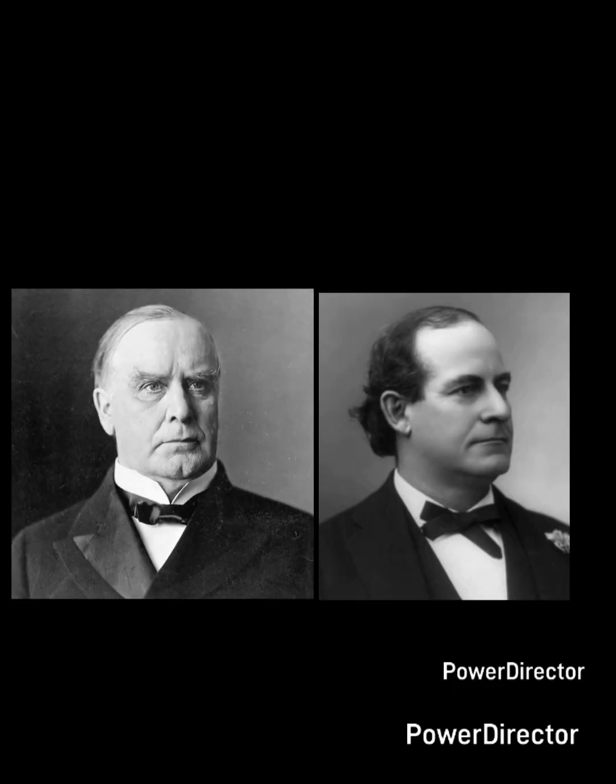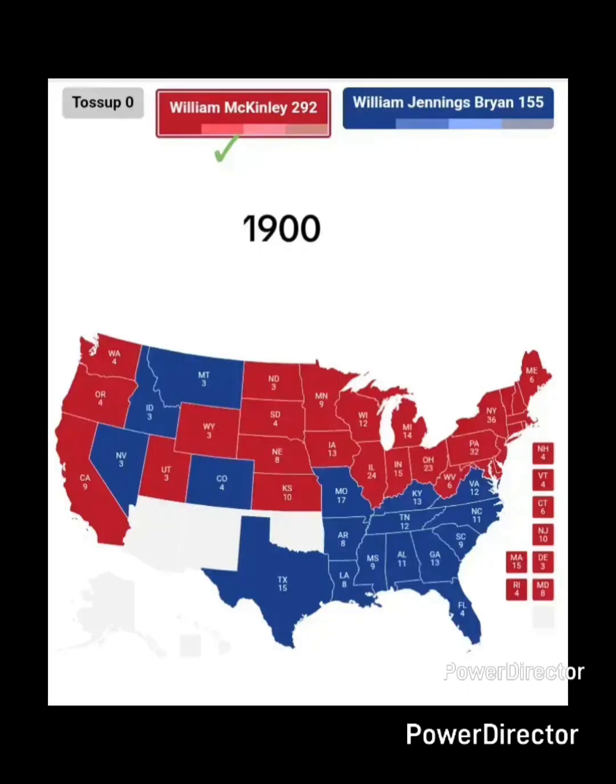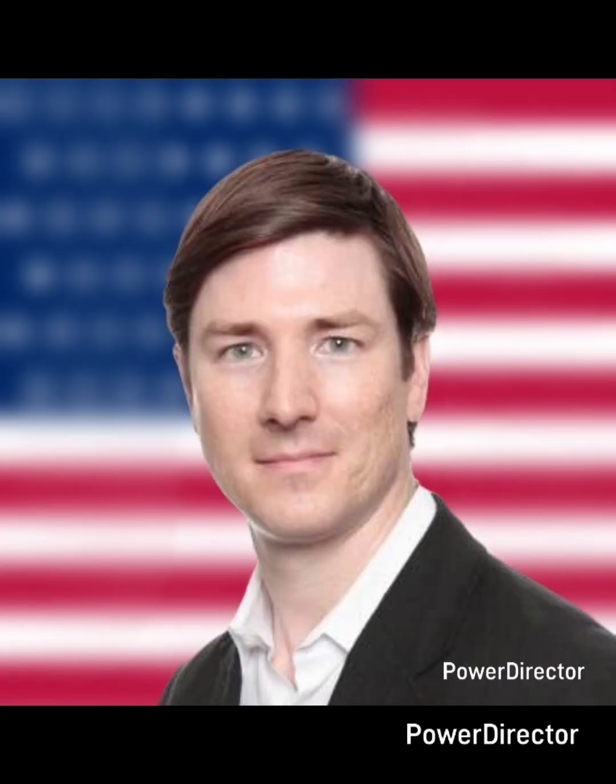In 1900, it was a rematch, and McKinley won again, 292 to 155. David Winslow comes back as vice president after serving as VP with Boris in the mid to late 1820s.